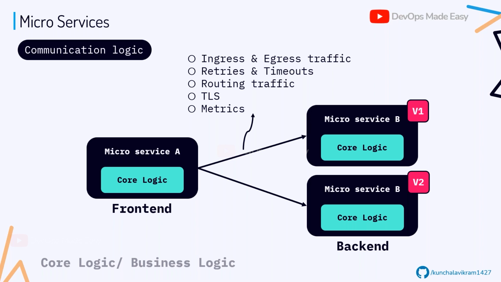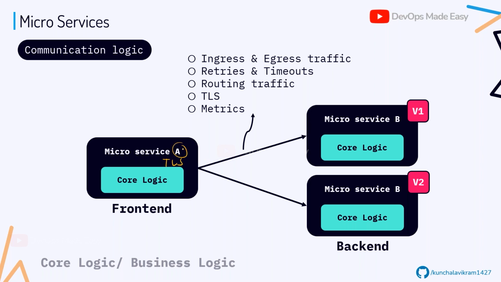So first, in the microservice based architecture, let's say we are talking about the communication logic. Because one microservice has to communicate to the other microservice. And when we are talking about the communication logic, what all things can we include? We can include the ingress and egress traffic. That means we can control the outgoing traffic that should go from microservice B, and also I can control the incoming traffic.